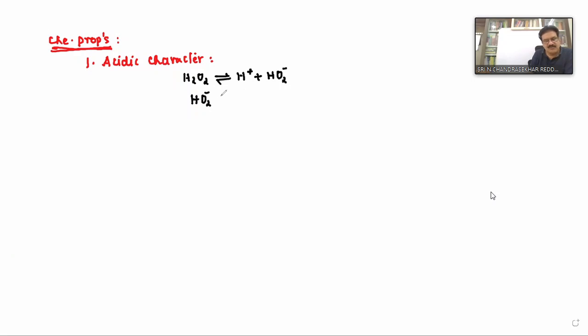This HO2 minus again undergoes decomposition and produces H plus plus O2 2 minus. This O2 2 minus is called peroxide. Clearer? Therefore, according to this equation, we can say hydrogen peroxide, since it is a dibasic acid,